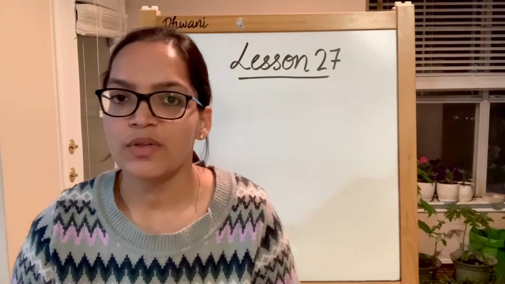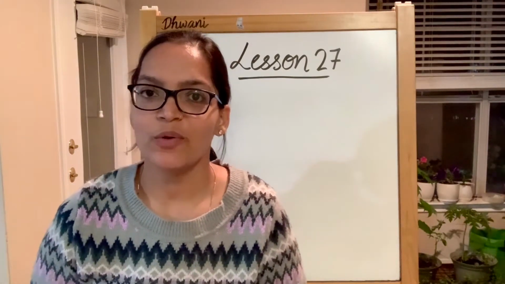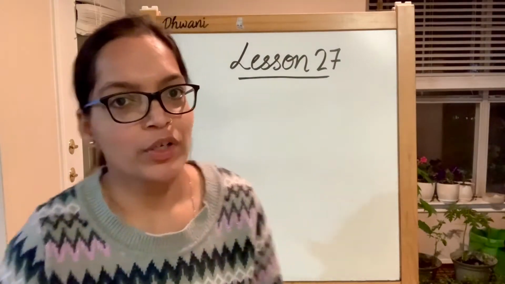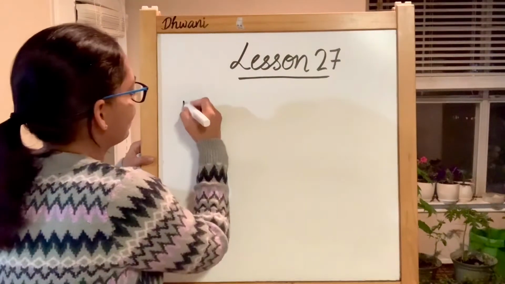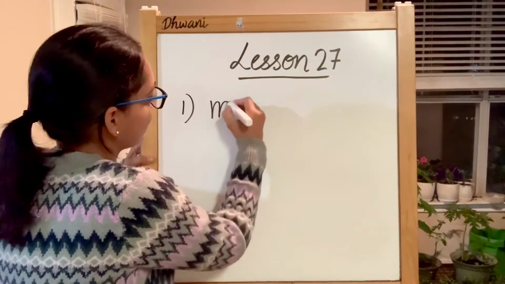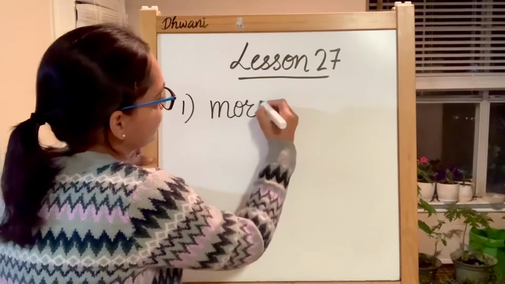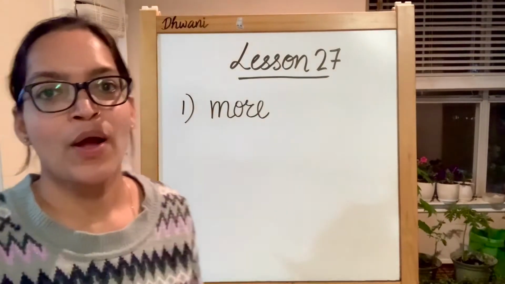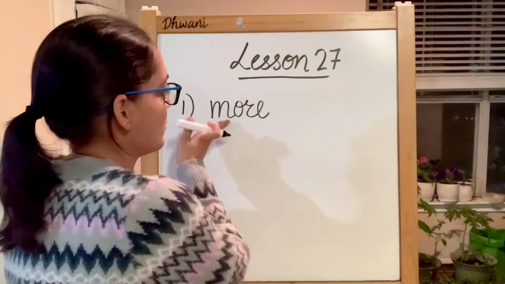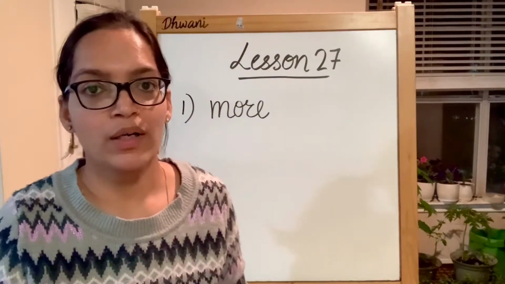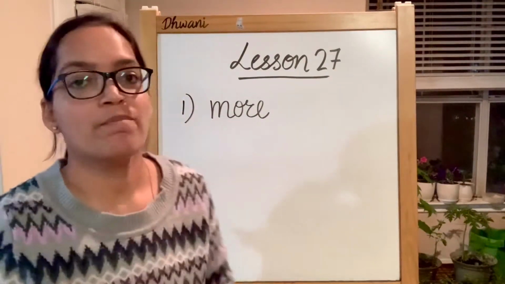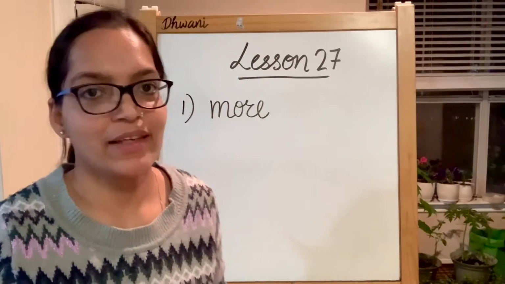The first word of today's family is going to be more. M sound. O. This is going to be O sound because of the E in the end.